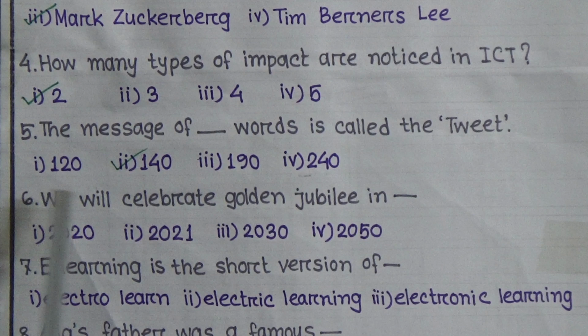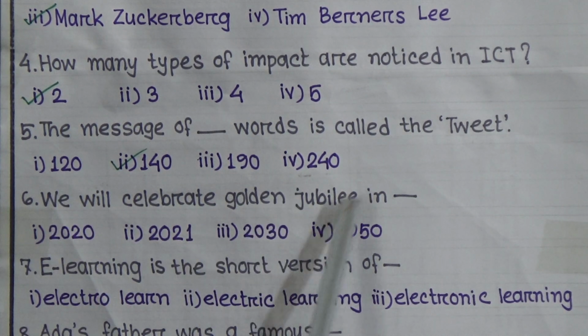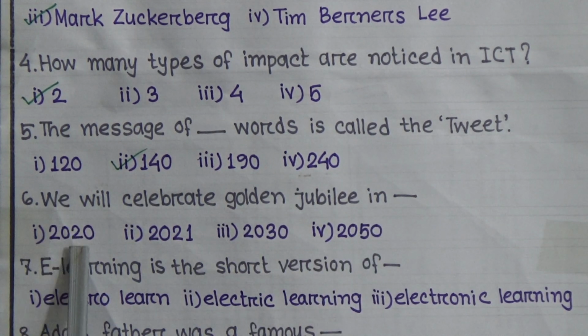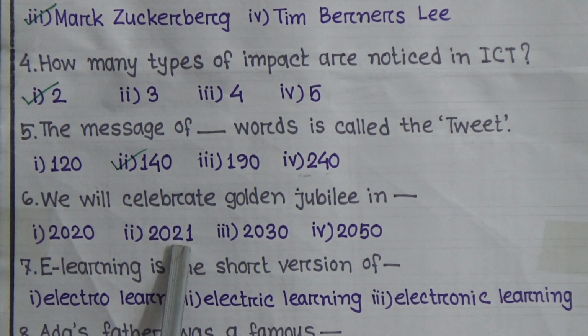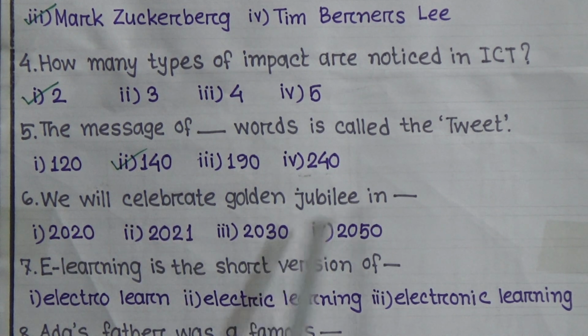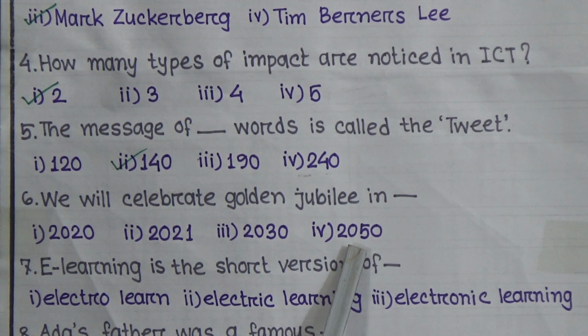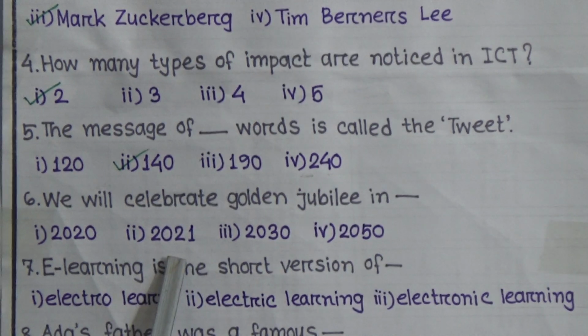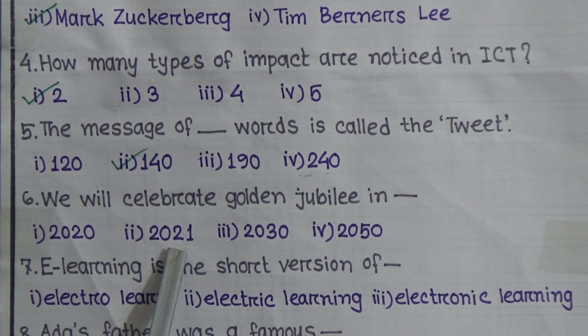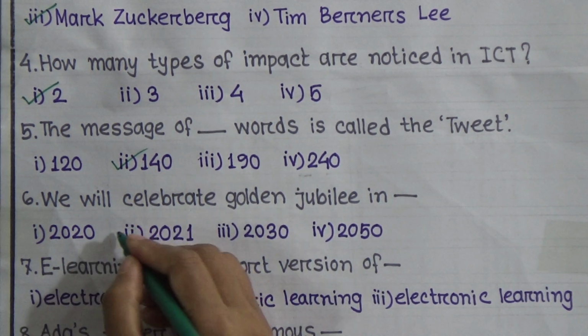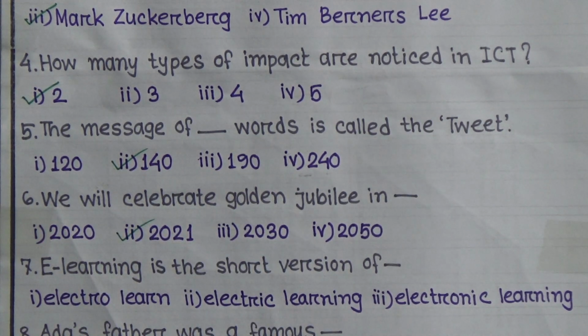Number 6. We will celebrate Golden Jubilee in 2020, 2021, 2030, 2050. Yes, this is also a known question. You know, in 2020, we are going to celebrate Golden Jubilee. So it will be option 2, 2021.